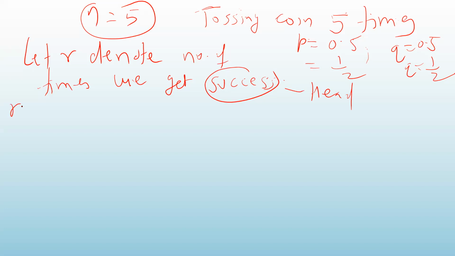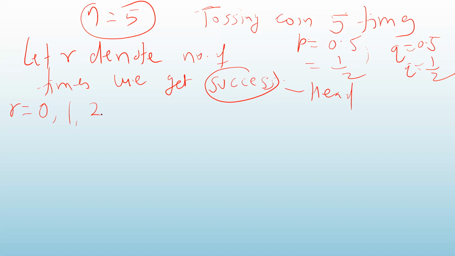It may happen that none of the time you got success. R can be 0. You threw the coin 5 times, and none of the time you got head. So R can take value 0, or R can be 1. Out of 5 throws, in 1 throw you got success, or R can be 2.